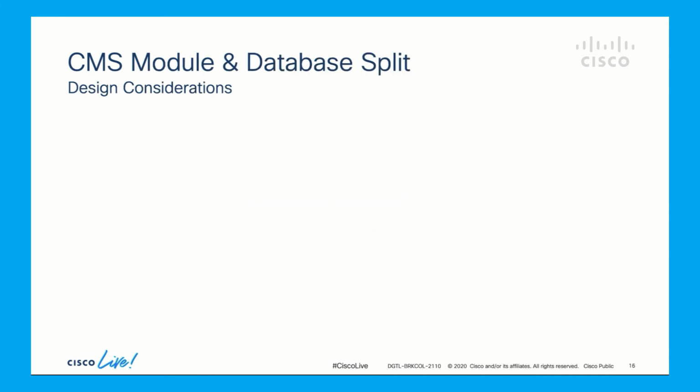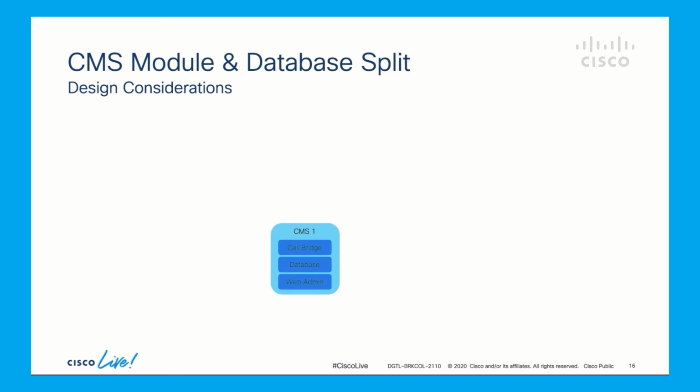Now let's see an example of how a CMS cluster can be built with different modules, which CMS server needs to have web admin, how to choose where to have a database module and not. This is the first CMS server. This server has the web admin to enable GUI, call bridge for conference media handling, and a database module.